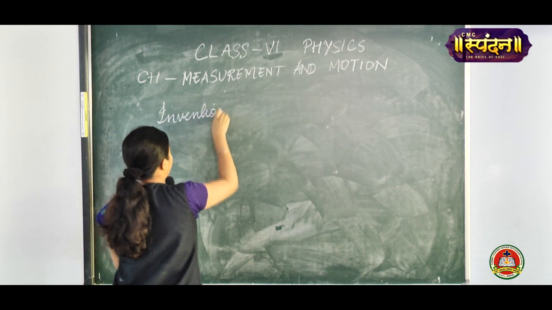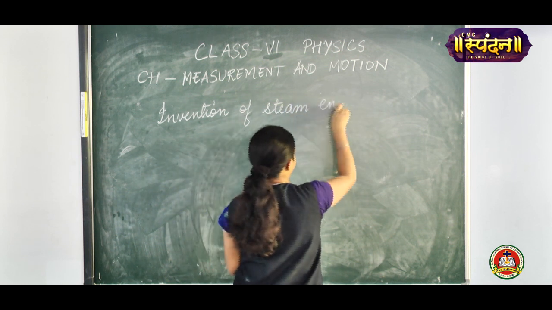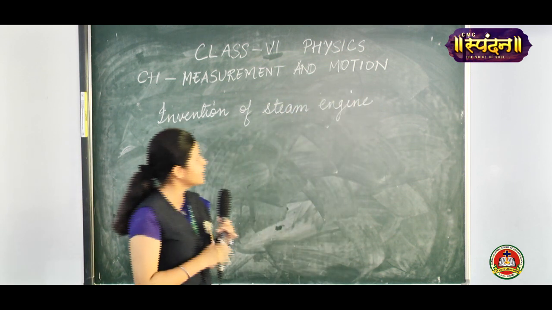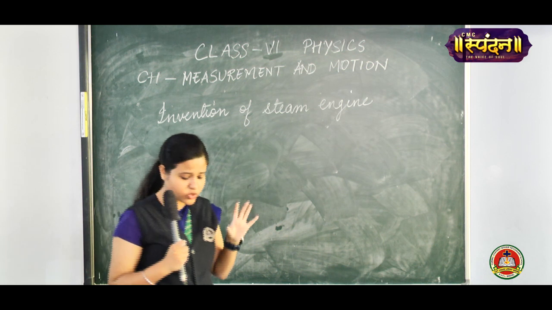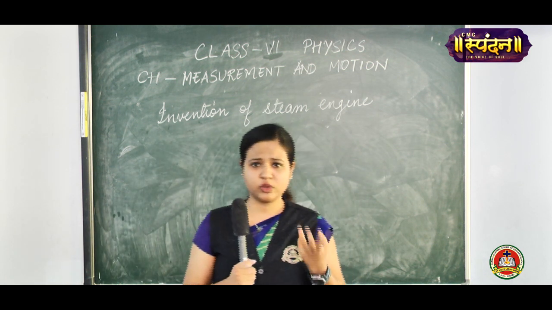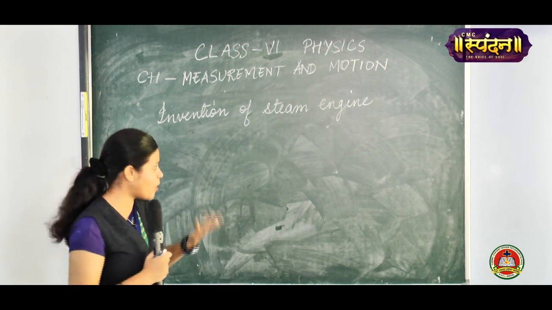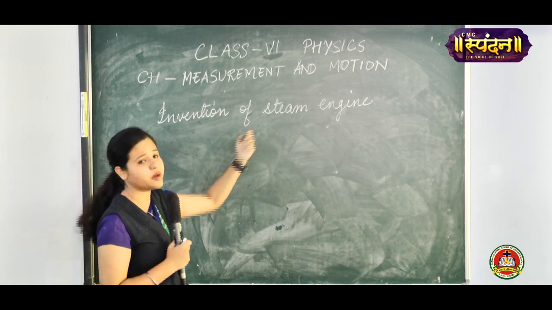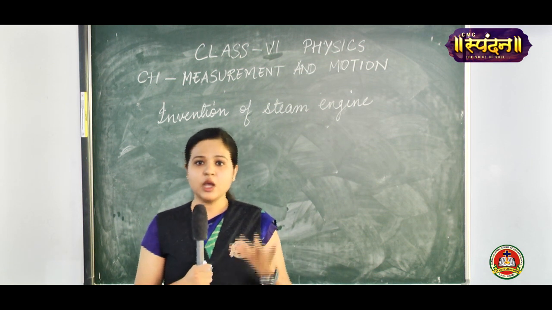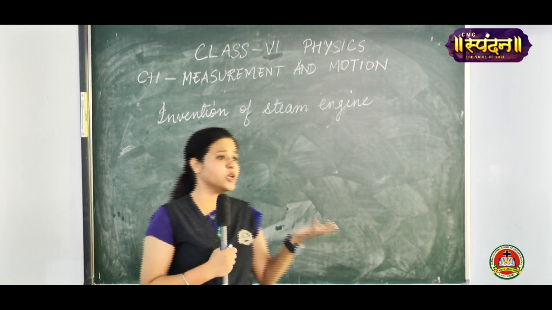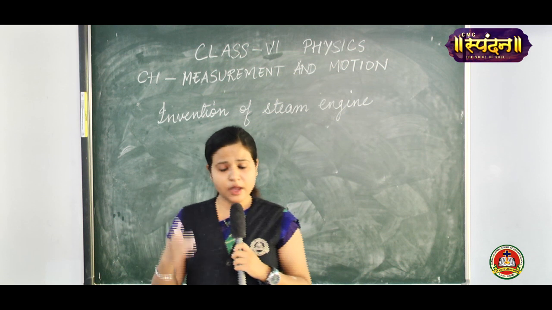Invention of steam engine. Now, as the steam engine was initially used, it had 2 to 3 carriages which could carry passengers or goods. But as it progressed, these steam engines were made more and more powerful. As they were made more powerful, more and more people were able to go from one place to another, and also goods were being transported from one place to another.